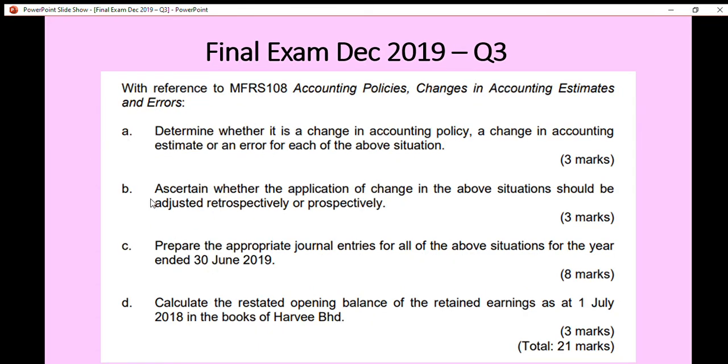Now let's check out question B. Ascertain whether the application of change in the above situations should be adjusted retrospectively or prospectively.